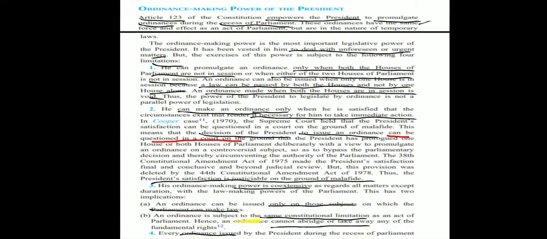Also, every ordinance issued by the President during the recess of Parliament is laid before both the houses of Parliament when it reassembles. If the ordinance is approved, it becomes an act. If no action is taken, the ordinance ceases to operate on the expiry of 6 weeks from the reassembly of Parliament. Also, an ordinance may cease to operate if both the houses pass resolutions disapproving it.